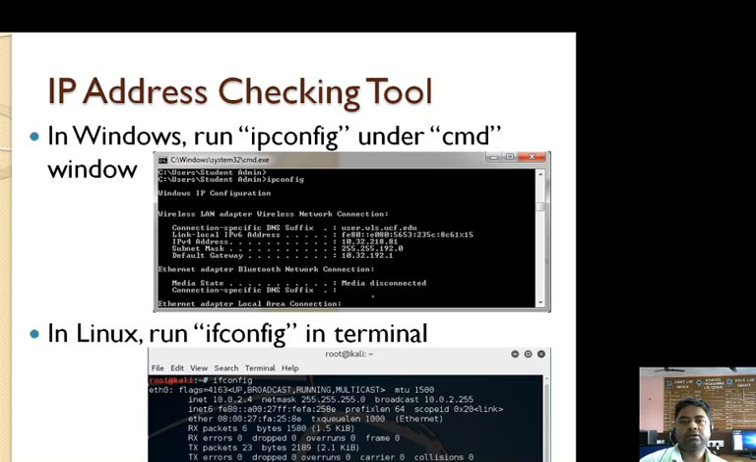And this one, how we can configure and check the IP address. In case of Windows, if our guest operating system is Windows, then run ipconfig under the CMD window, and when we type ipconfig, this snapshot will be visible, and here we can see our IP address. In case of Linux, run ifconfig in the terminal, then this one will open, and with the help of this we can see our IP address.